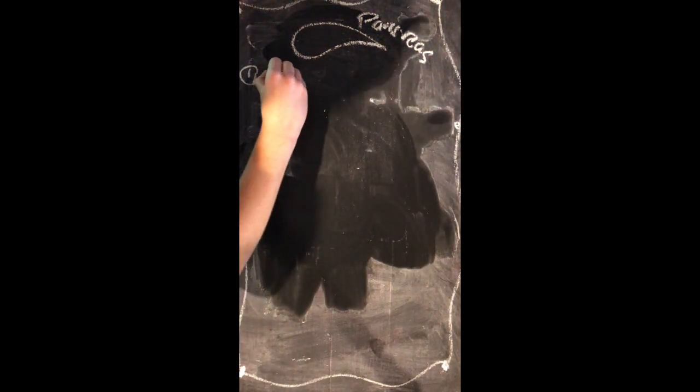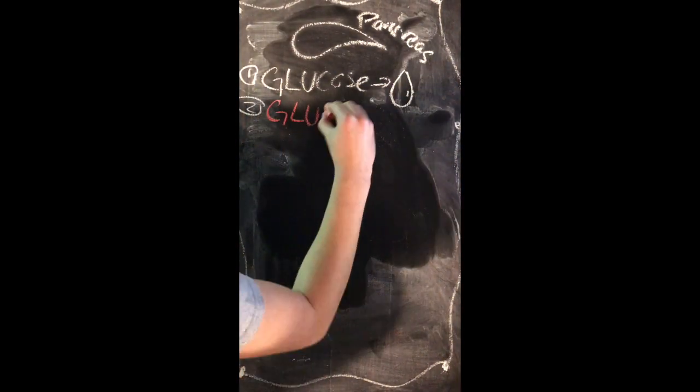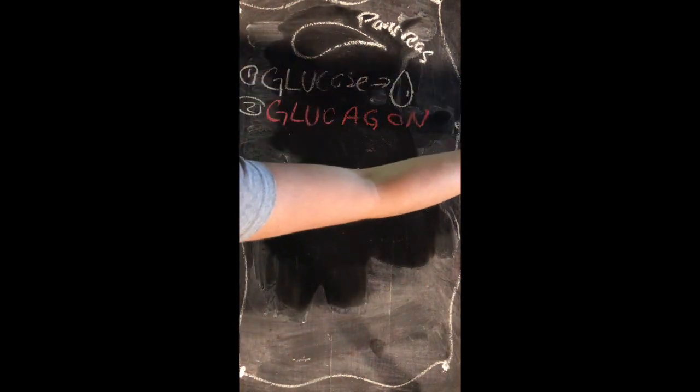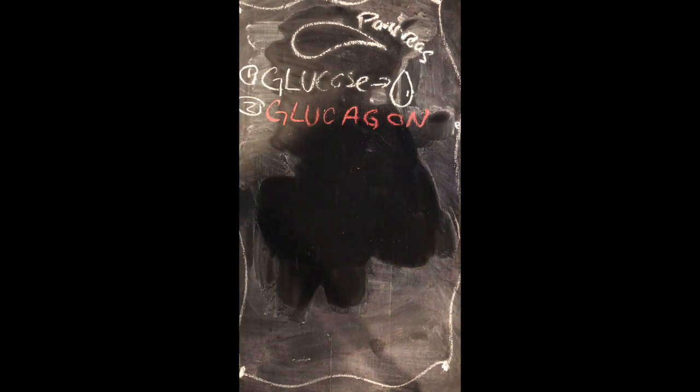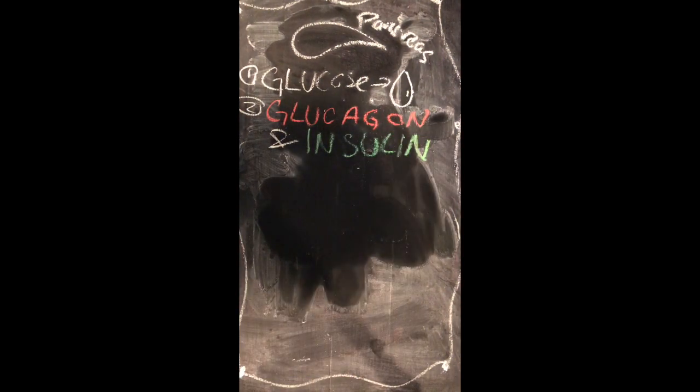The pancreas is an organ in the abdominal cavity that secretes digestive enzymes into the small intestine and insulin and glucagon into the blood. First, glucose enters the blood faster than the cells take it up, so blood glucose increases. Second, the increase stops pancreatic cells from secreting glucagon, which is the pancreatic hormone that raises blood glucose level. The increase also stimulates other pancreatic cells to secrete insulin, which is a pancreatic hormone that lowers blood glucose level.